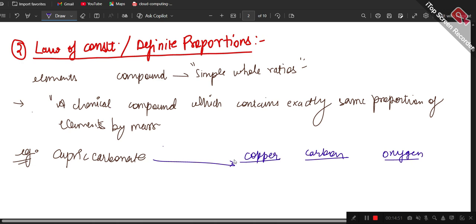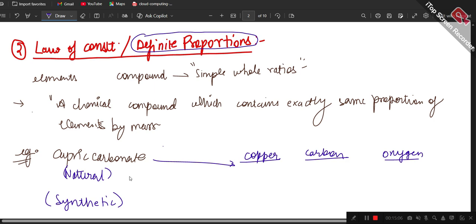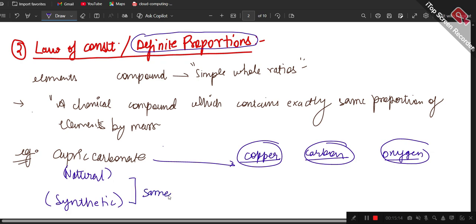Definite proportion means if I take cupric carbonate from a natural source, or I take cupric carbonate from a synthetic source, in both cases the proportion of these participating elements is going to be the same. They combine in the same proportion, and the proportion is a simple whole number.